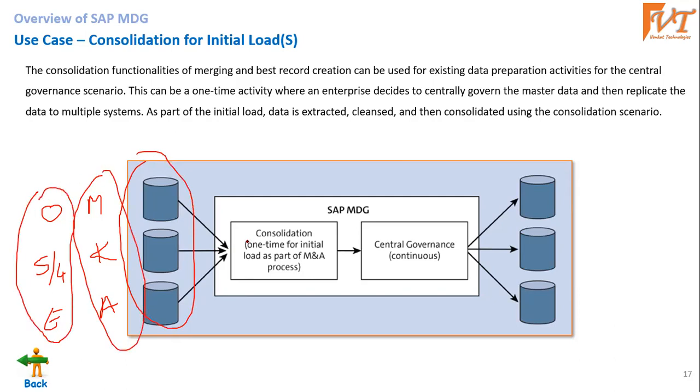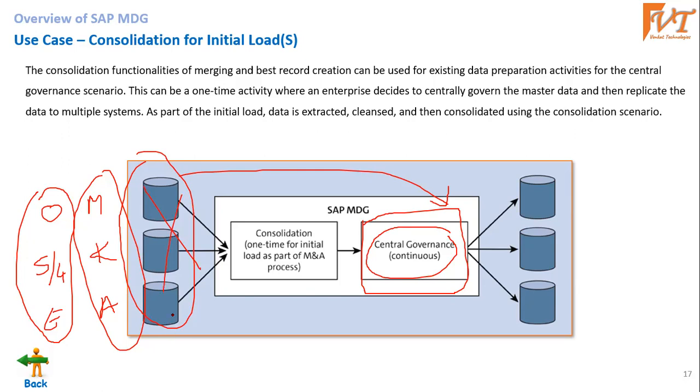Now, Reliance wants to implement SAP MDG for their business. So when we have SAP MDG, they have to consolidate all this data and place it into the MDG system. The master data would be further controlled in SAP MDG only, not from here.